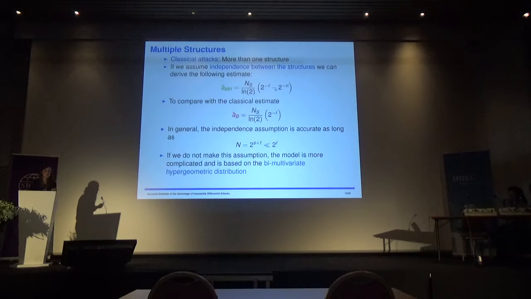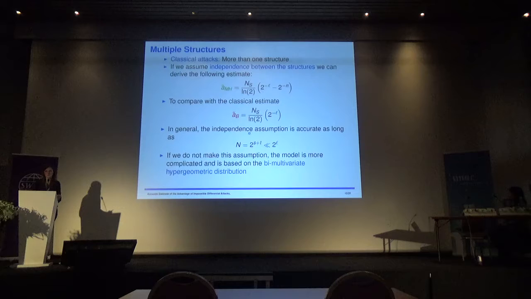In general, this independence assumption is accurate as long as 2 to the S plus T is smaller than 2 to the L. This symbol means that it should be quite smaller, but at the same time not that much. Céline did experiments, and she saw that this independence assumption doesn't hold anymore if S plus T is strictly higher than L. But it starts to hold again if we are very close, if the data complexity is very close to the whole codebook.